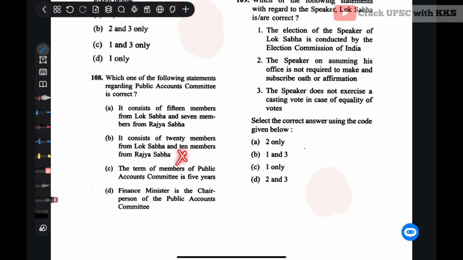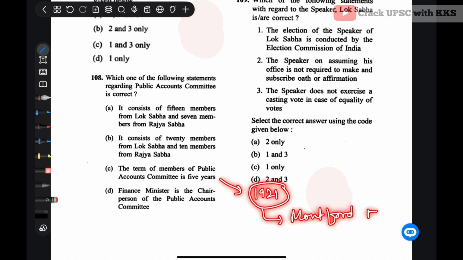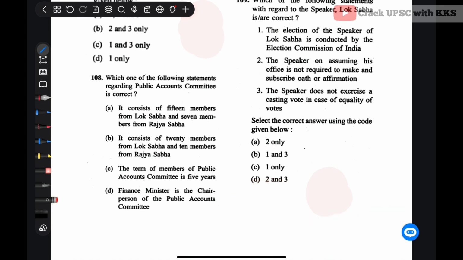It consists of 20 members. Wrong. Term 5 years. No. Member has a 1 year term. One of the oldest committees, since 1921, after the Montagu-Chelmsford reforms it was constituted. And also, the finance minister is the chairperson. No, wrong. No cabinet minister is part of any parliamentary committee. Let's see the next question.